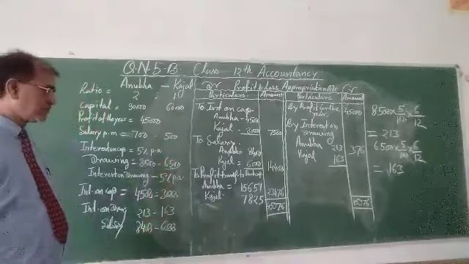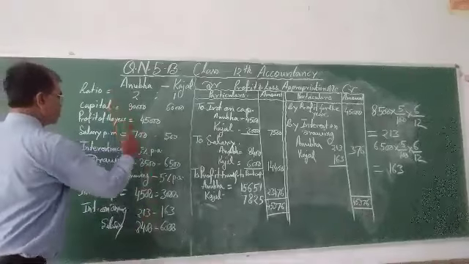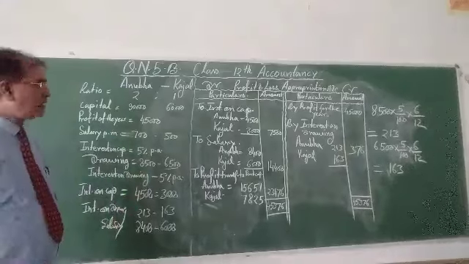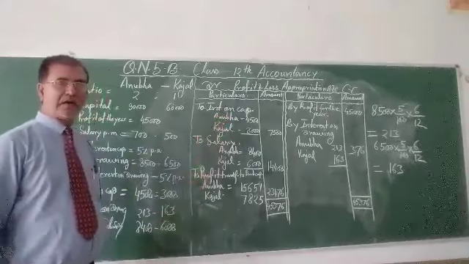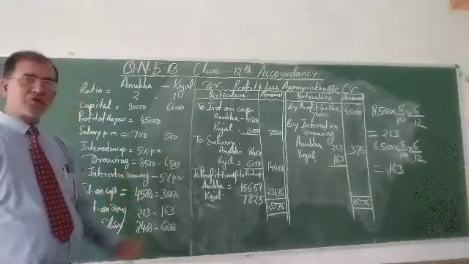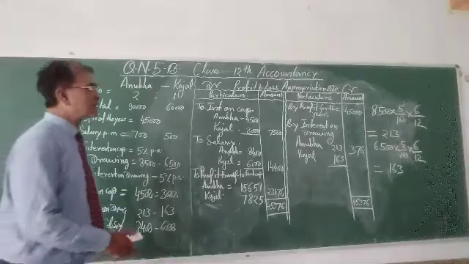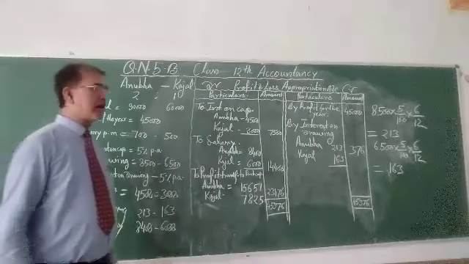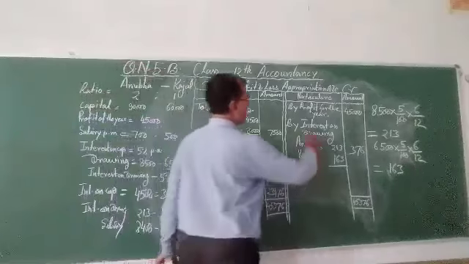Remember, after doing the working notes, you will start preparing the profit and loss appropriation account, and transactions should be recorded in such accounts. First, on the credit side, as it has been explained earlier, by profit for the year.